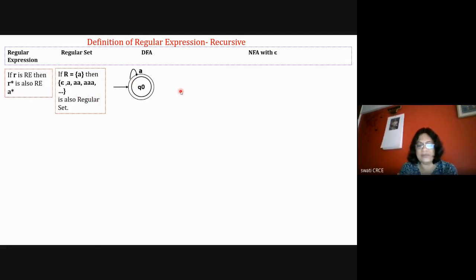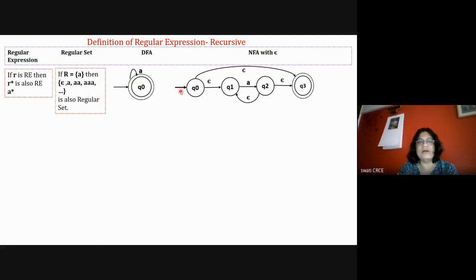Now for NFA with epsilon, it's a big diagram. Here multiple epsilons are added. So the standard diagram of NFA with epsilon for A star is: with epsilon it will go to Q1, then with A for 1 time it will go to Q2, then with 1 epsilon it will go to Q3. So A is traveled once. First, if A occurs 0 times, meaning epsilon, there is a transition for epsilon.